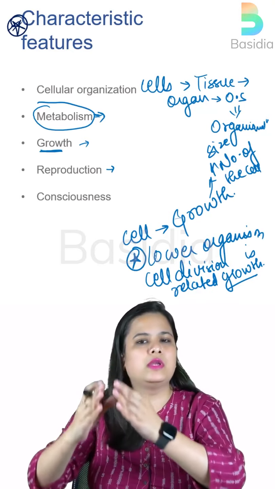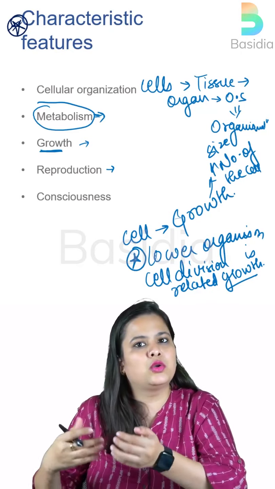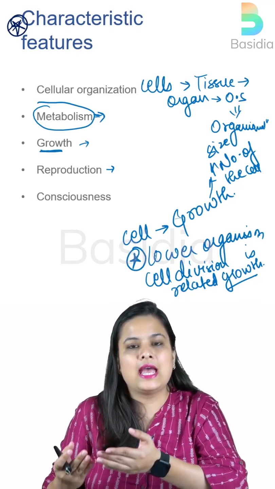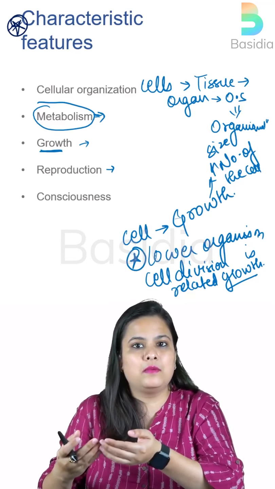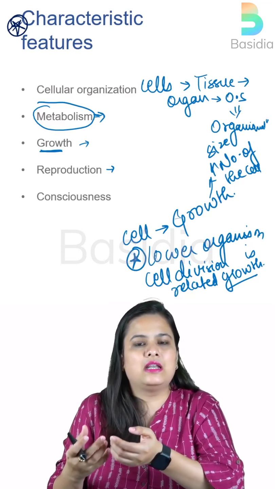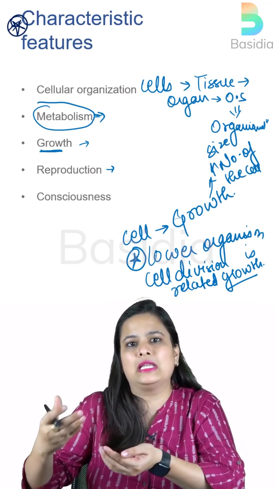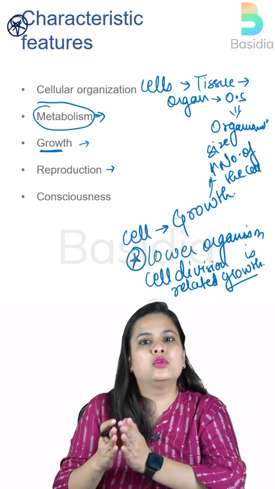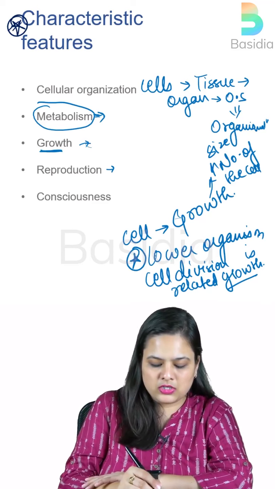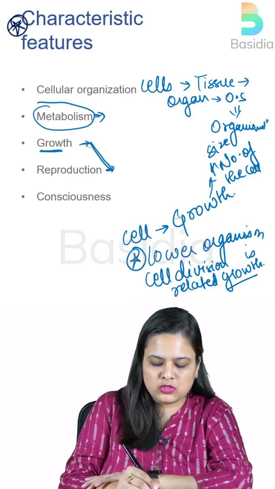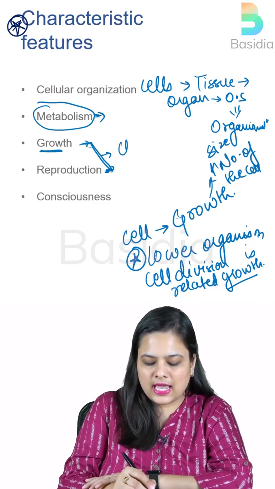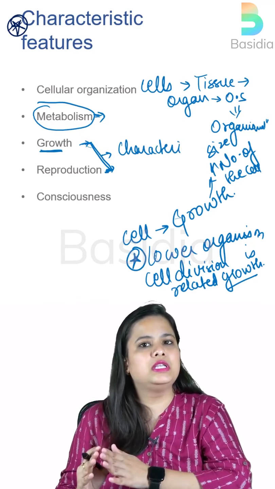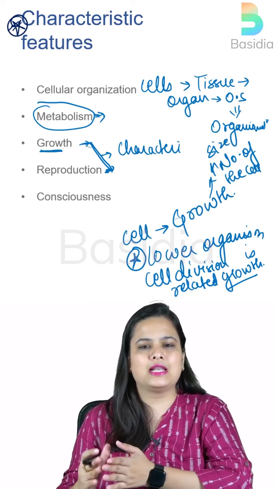So it is going to grow in size. But just because it is growing in size, we cannot consider it as living. And it is exactly the same when we say that if this organism is not showing growth, that means he or she is dead, or this object is dead, right? So that is how growth and reproduction, similarly reproduction is also like this. So these are characteristic features, but in the absence of these two characteristics, we do not consider an organism as